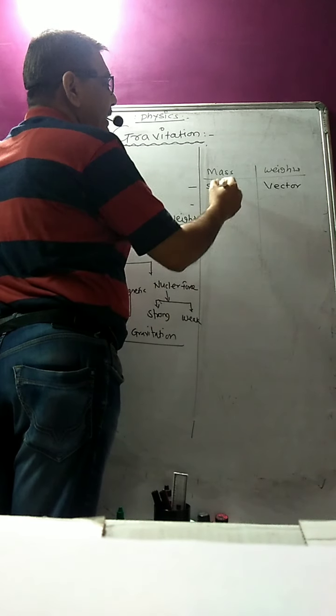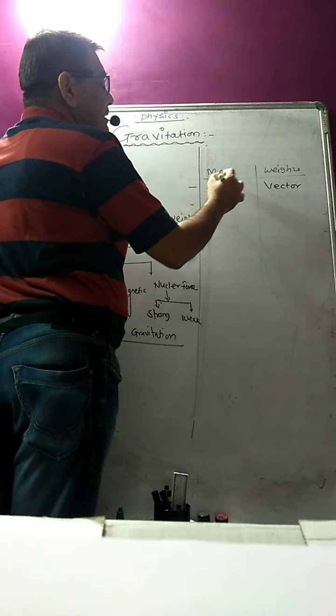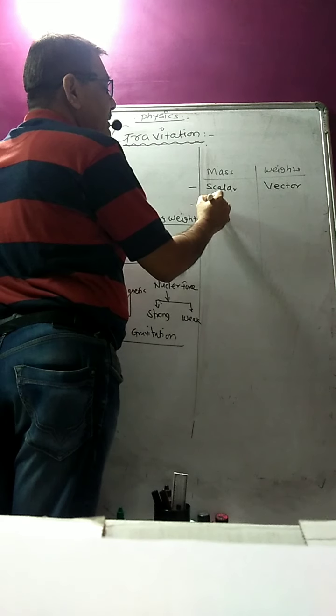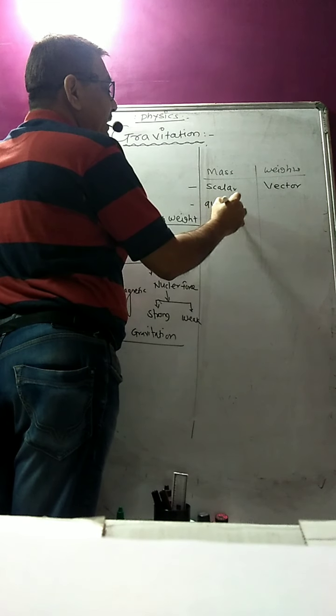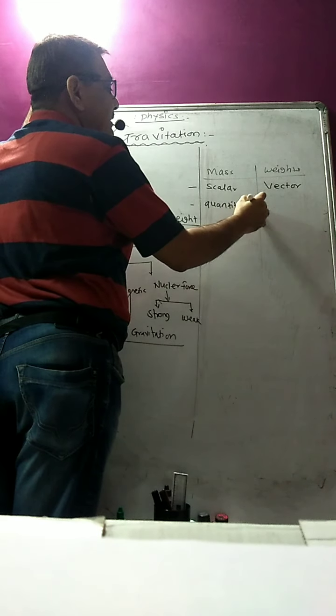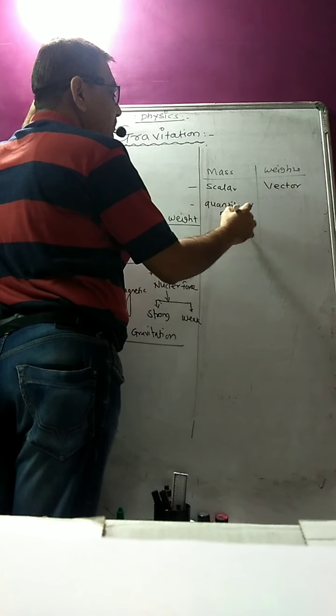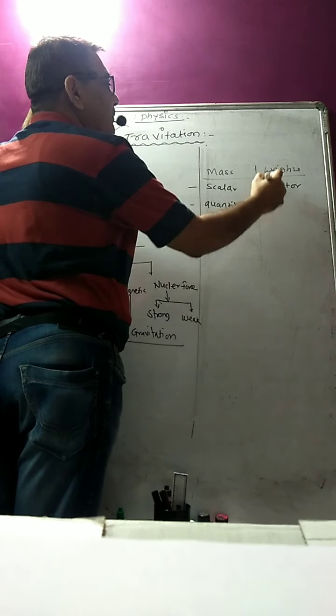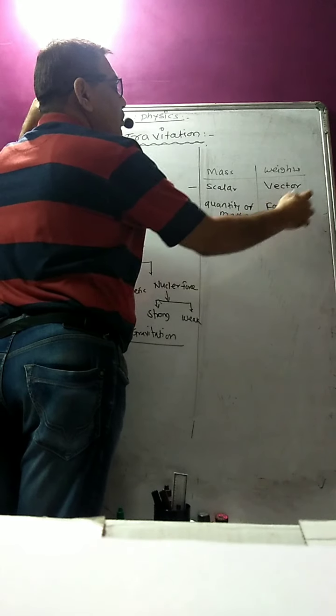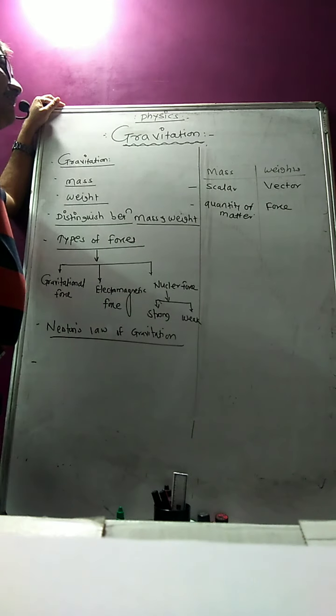Second point, sir, definition. What is mass? Quantity of matter possessed by the body. And what is weight? Weight is the force with which the body is attracted towards the center.